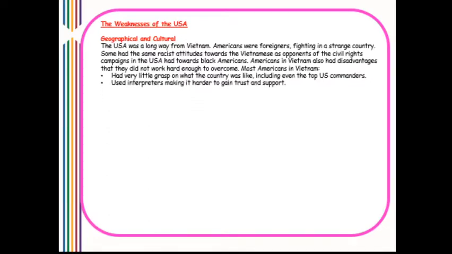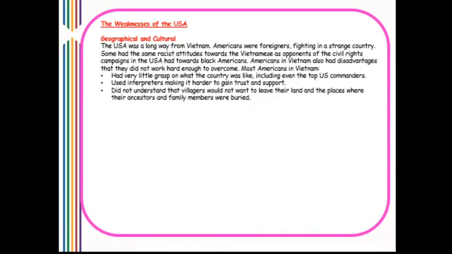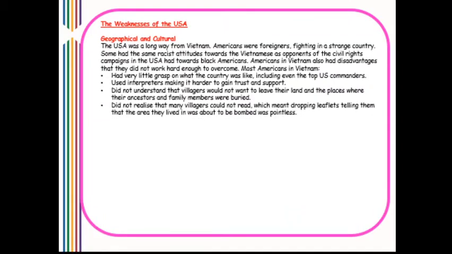They used interpreters, making it hard to gain trust and support. They did not understand that villagers would not want to leave their land and the places where their ancestors and family members were buried. They didn't realise that many villagers could not read, which meant dropping leaflets telling them that the area they lived in was about to be bombed was completely pointless. And just to note as well, even if they could read, whether they could read English or not was even more unlikely.